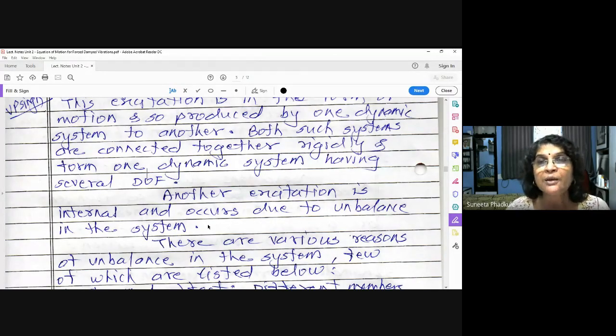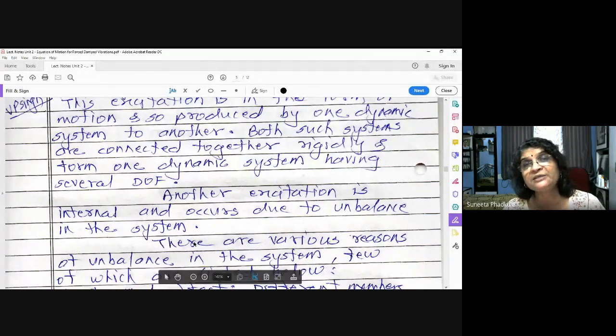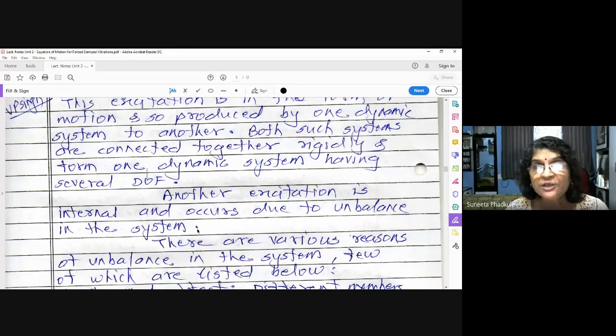Whenever this question is asked in the oral, students get confused: will unbalance cause the vibrations, or will vibrations cause the unbalance? What is true? Because of the unbalanced forces present in the system, the system will vibrate. So we have to always avoid unbalancing in the system. How to balance those systems, we are going to study in detail in unit number 4.